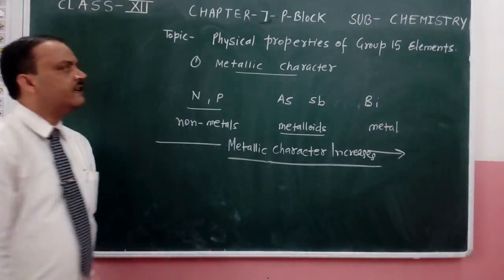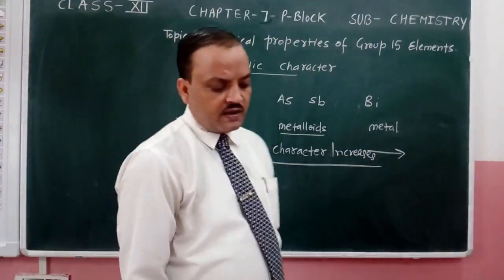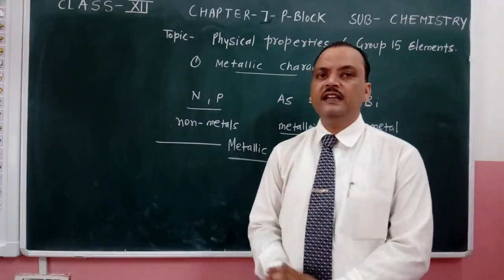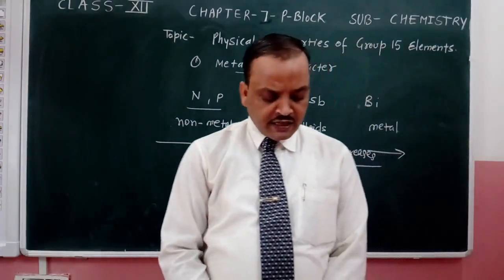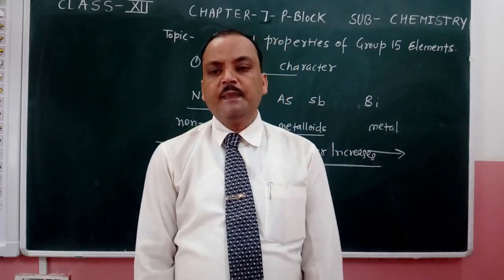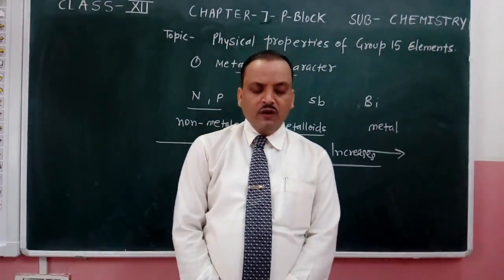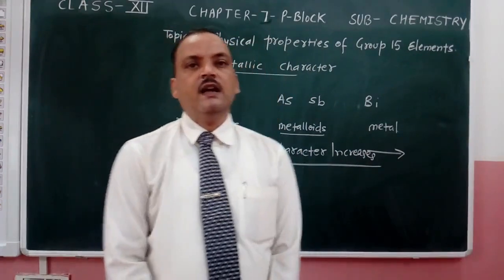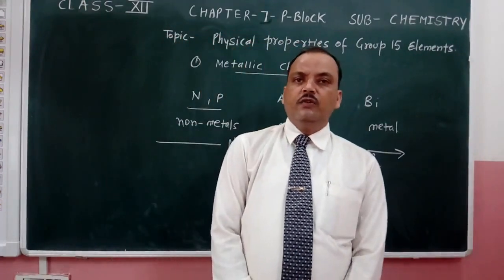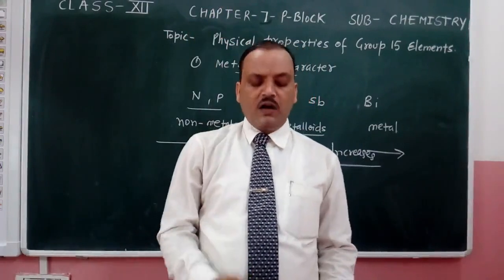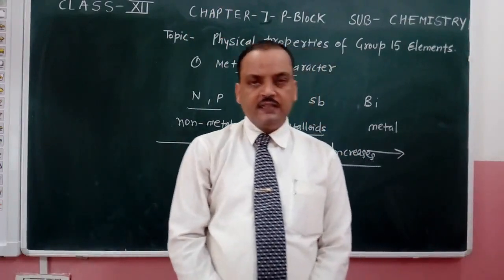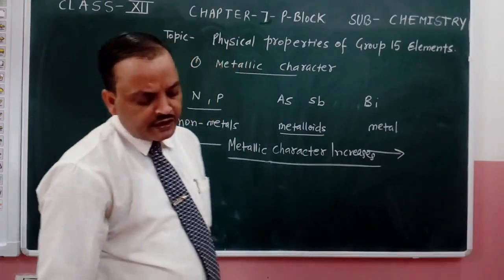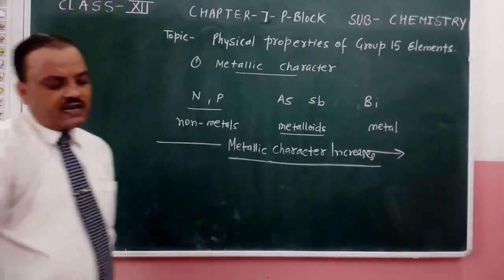Now, what is the reason behind this? On moving down the group, the metallic character increases. When we move from up to down in the group, the metallic character increases. Why does this happen? Due to the increased nuclear charge.